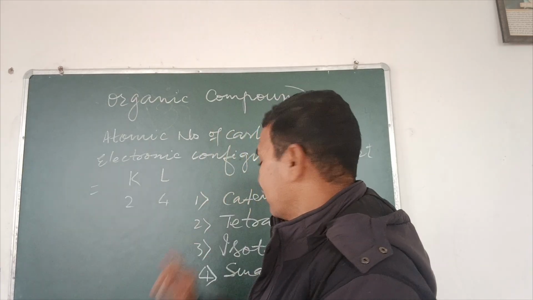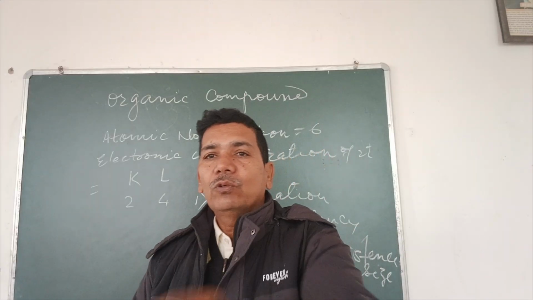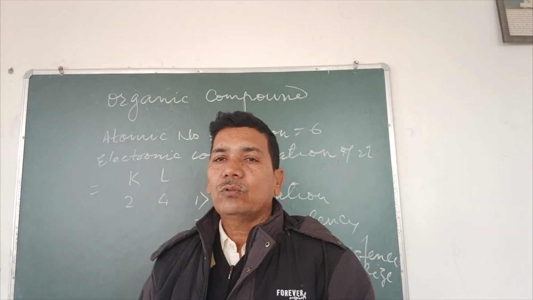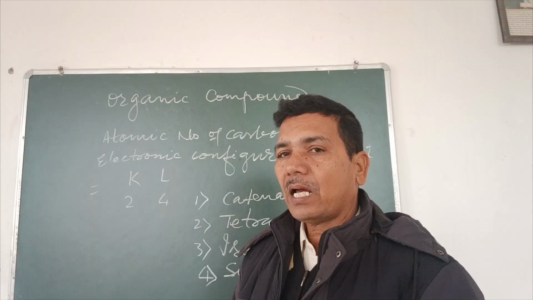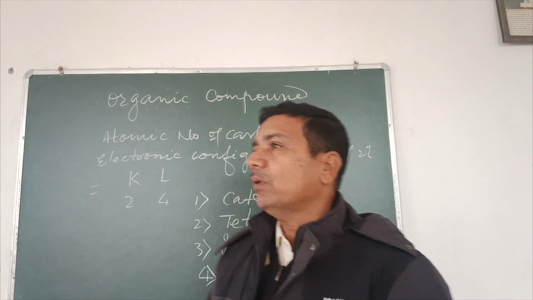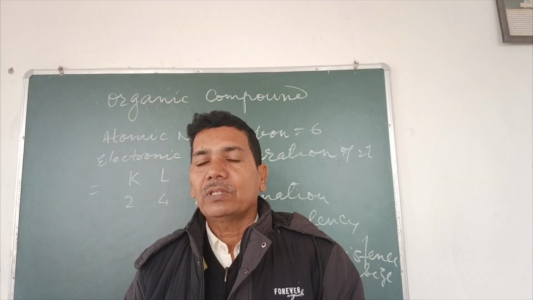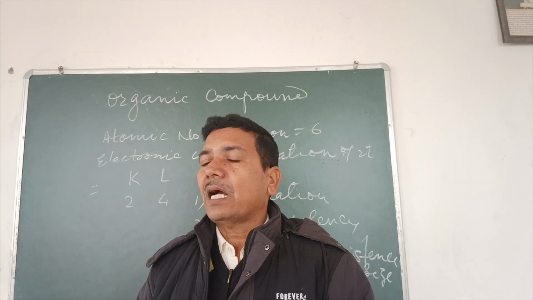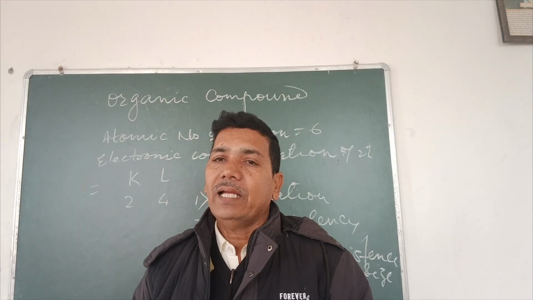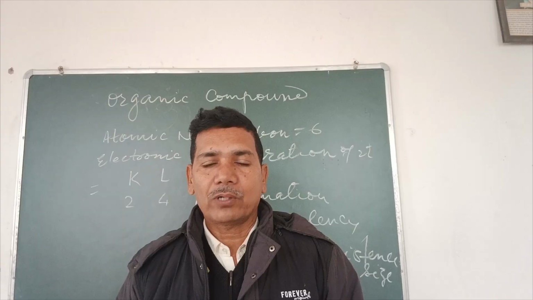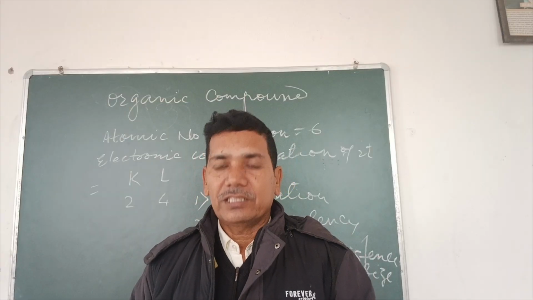The third one is isotopic existence. We know that there are isotopes of carbon, carbon 12 and carbon 14. So organic compounds can be found with carbon 12 and carbon 14 as well, and this is why the number of organic compounds increases.